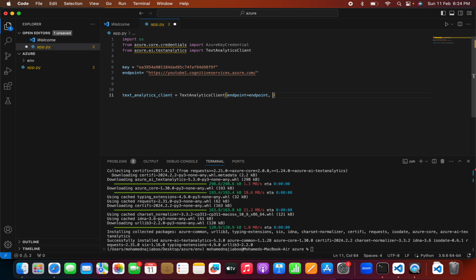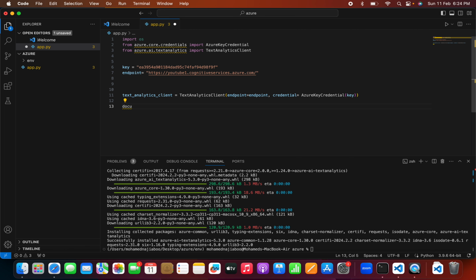Okay. So autocomplete is not working here. Anyway, there is a class called AzureKeyCredential. Here we need to pass the key. Okay. So the object creation is also done.